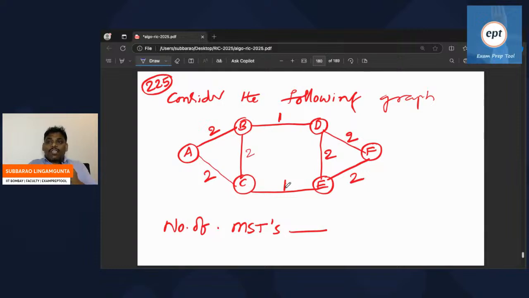I'm saying some problems randomly. This is problem number 225. Consider the following graph. Some graph is given. How many MSTs? Is there anyone who can give the answer?